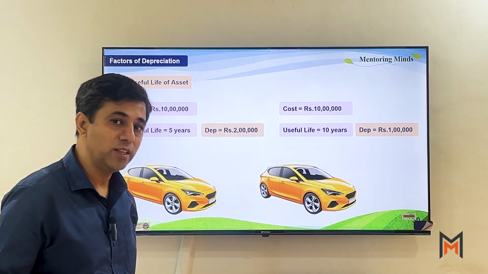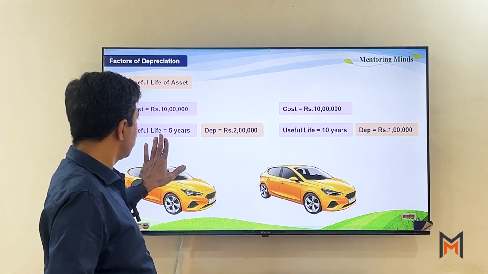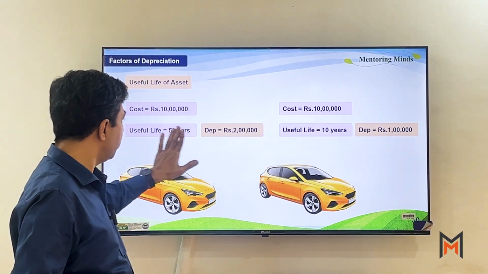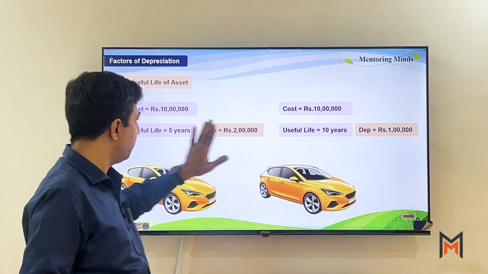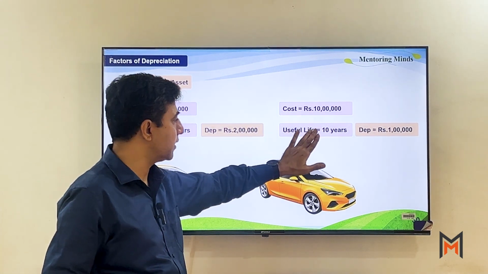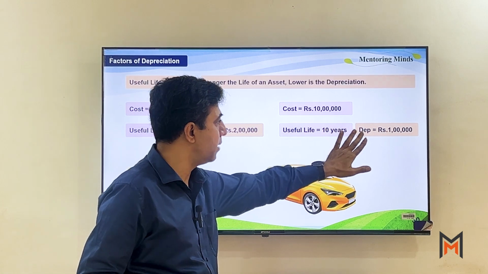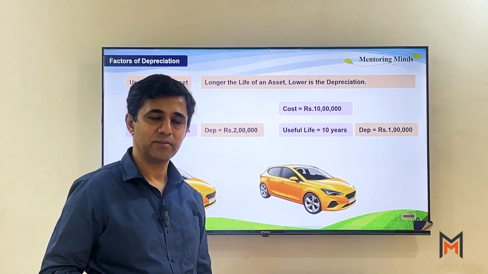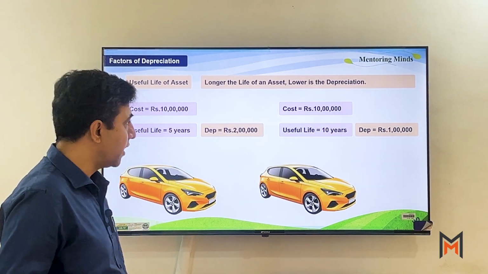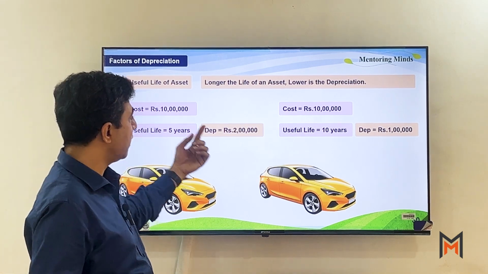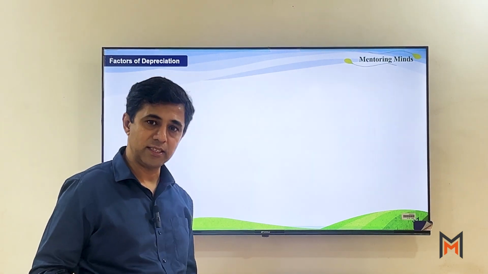So what to conclude in this case? If I am using the asset for a longer period of time, that means if the useful life of the asset is higher, we get lower depreciation. So we understand the useful life of the asset affects the amount of depreciation.